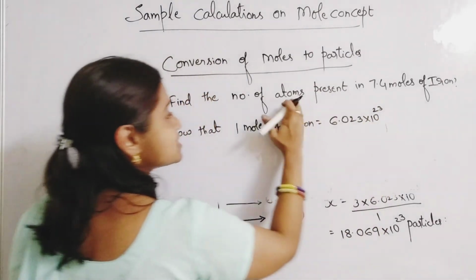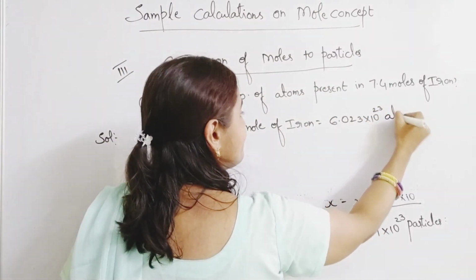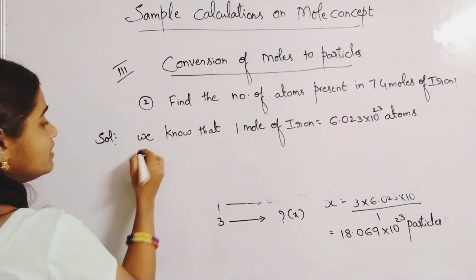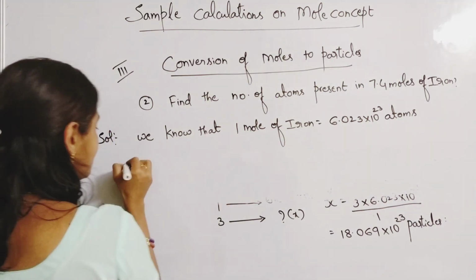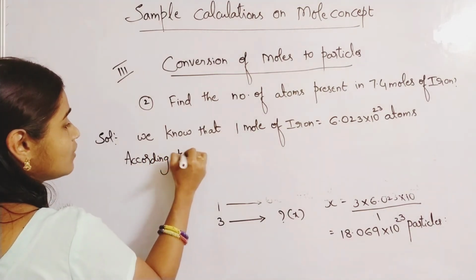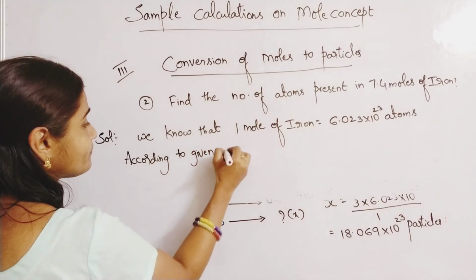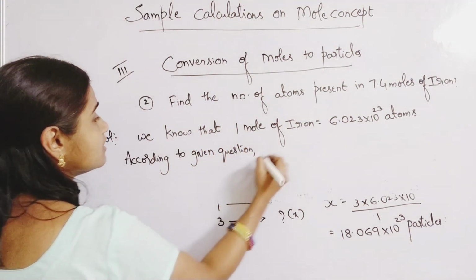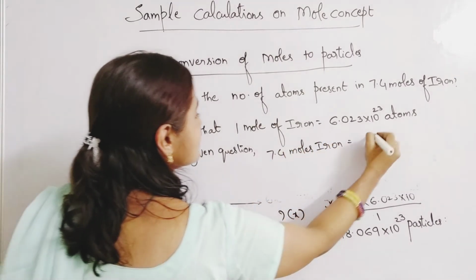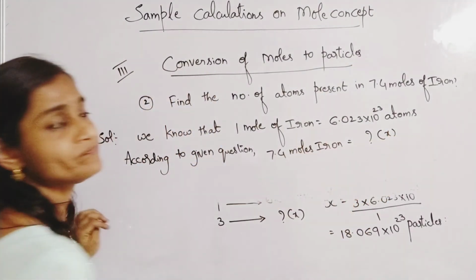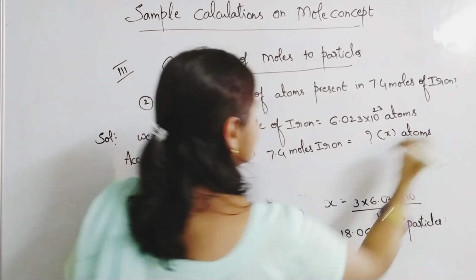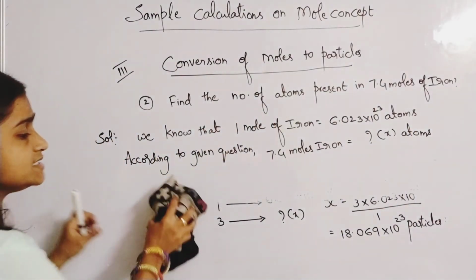Here he asked in the question about atoms. Particles may be atoms, molecules or ions, anything it can be. Okay, now according to the question, 7.4 moles of iron has how many particles? In place of that question mark, you can keep X. How many atoms? So you will write like rule of 3, then it will become easy for you for the calculation part.